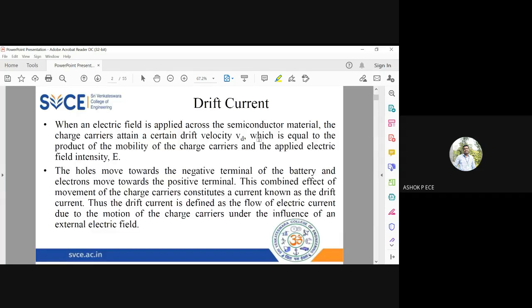Okay. So now we are going to see about currents, some of the currents in a semiconductor. So normally we know current. What is current? Can anybody say what is current?